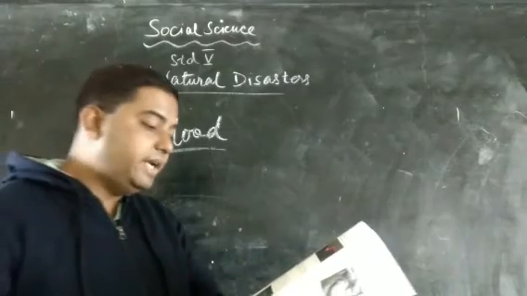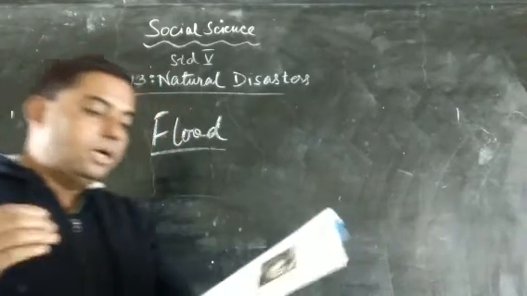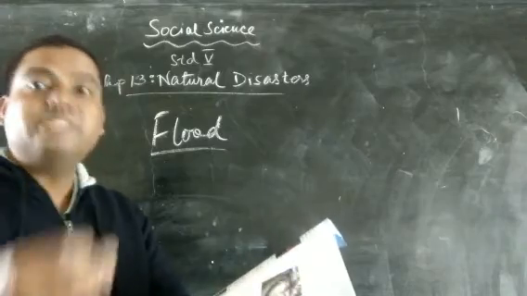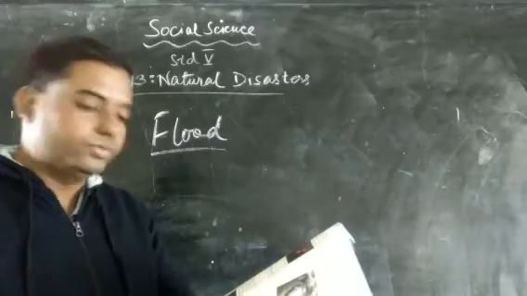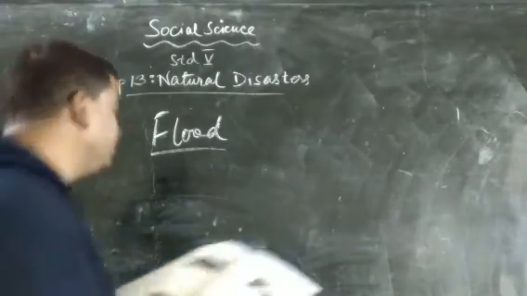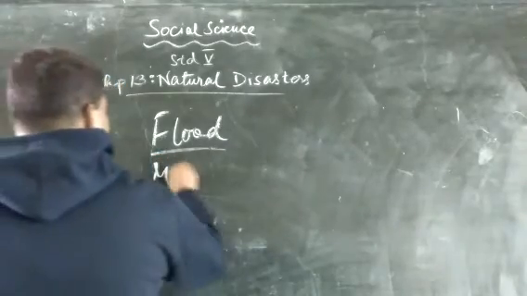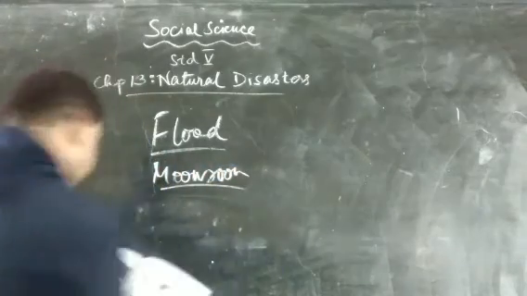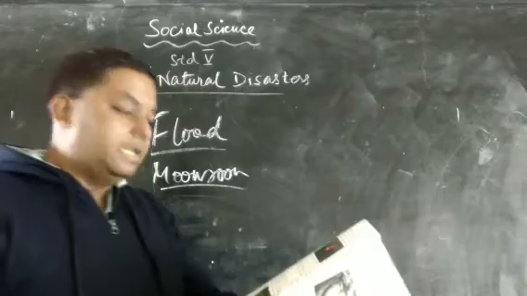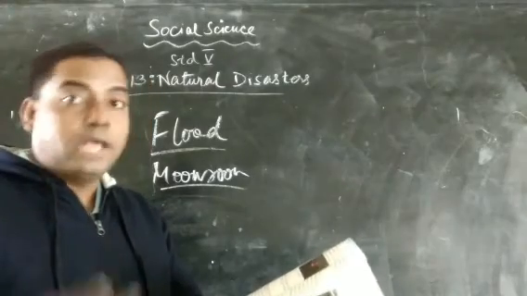So what is flood, my dear children? It is when the water level overflows the bank. That is the river water, it crosses the banks and it overflows. In India, it mainly happens during the monsoon season. So floods, as we all know, happen mainly in the monsoon season. And there are many factors which allow floods to happen.